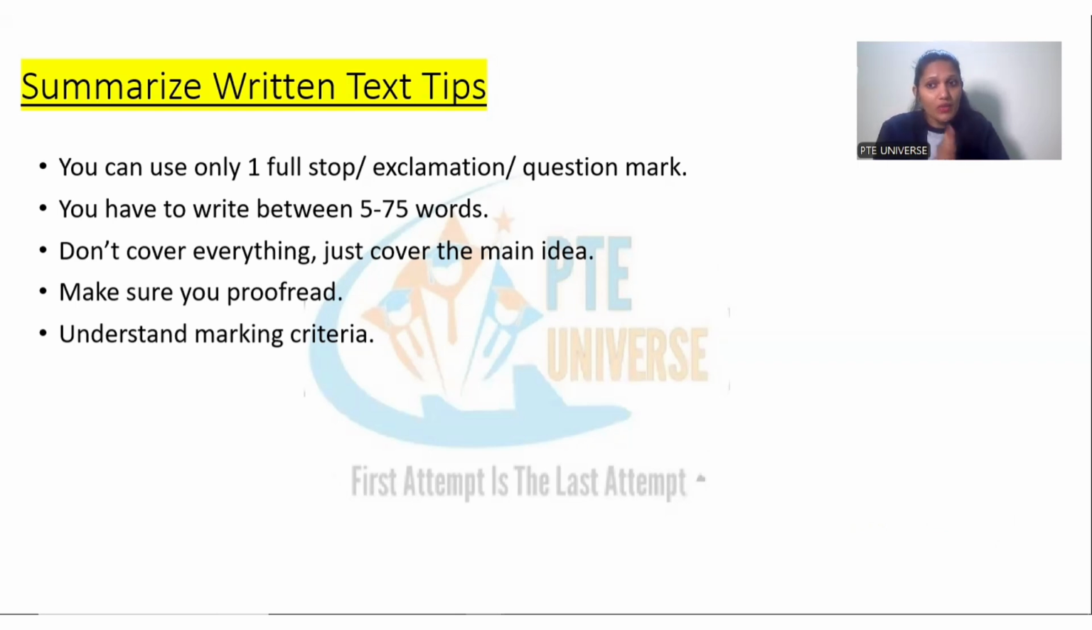You have to write between 5 to 75 words. Sometimes the summaries are short, so it's not necessary that you have to write the entire 75 words. Anything like around 50 words is also fine. And make sure you proofread, because while typing there are a lot of mistakes people make, so try to make sure you don't lose important marks in the spelling section.